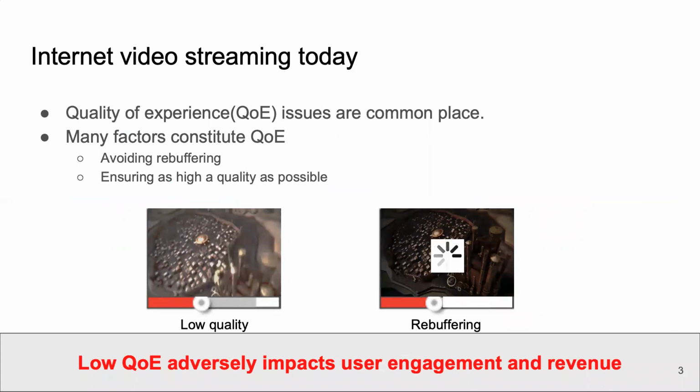The users want to watch videos in high quality with no rebuffering. These factors constitute the quality of experience or QoE of video streaming. Many studies show that a low QoE adversely impacts user engagement and revenue. This is why both industry and academia have put lots of efforts to improve video streaming experience.